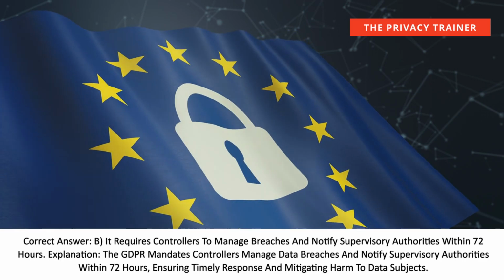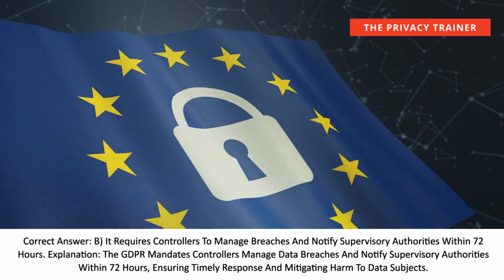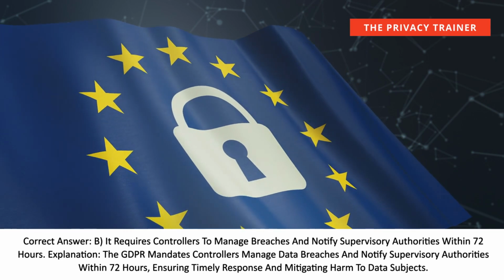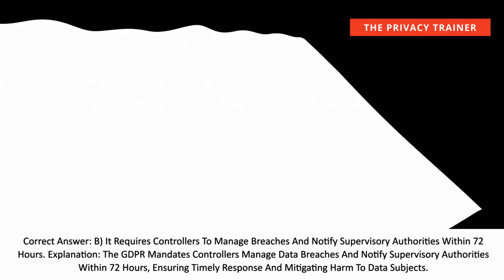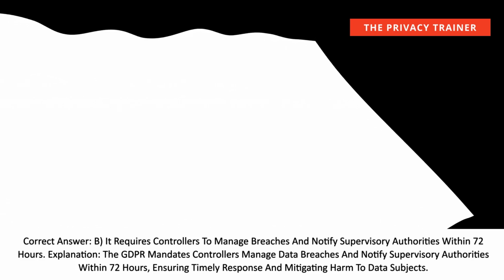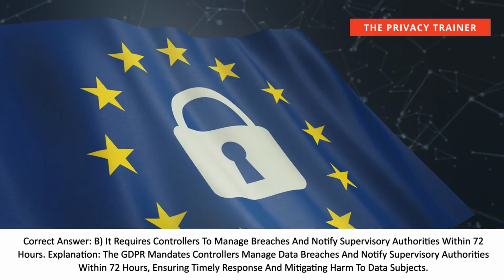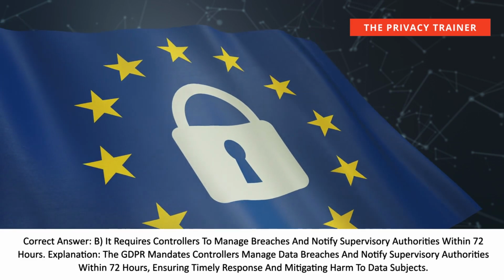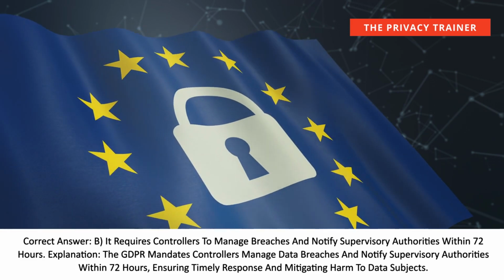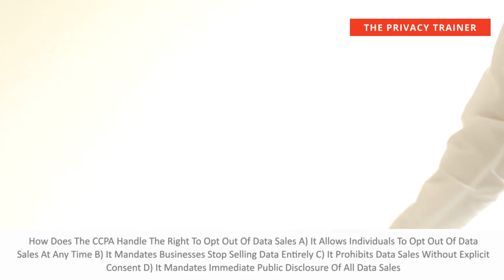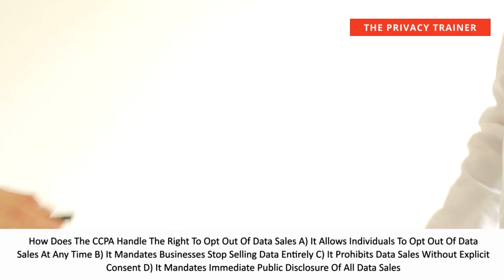Correct answer: B. It requires controllers to manage breaches and notify supervisory authorities within 72 hours. Explanation: the GDPR mandates controllers manage data breaches and notify supervisory authorities within 72 hours, ensuring timely response and mitigating harm to data subjects.